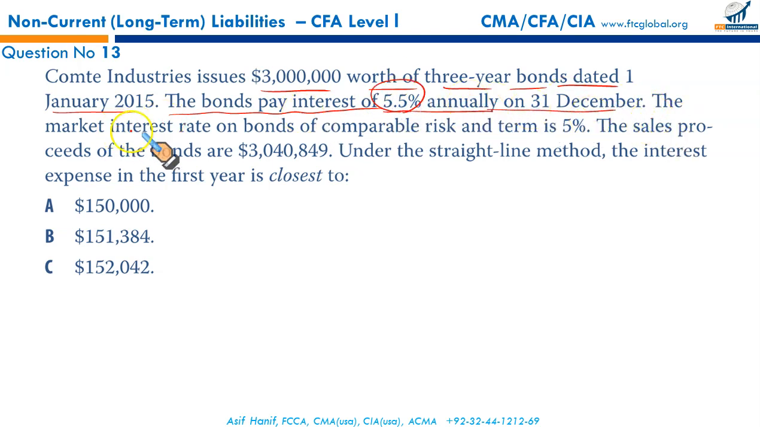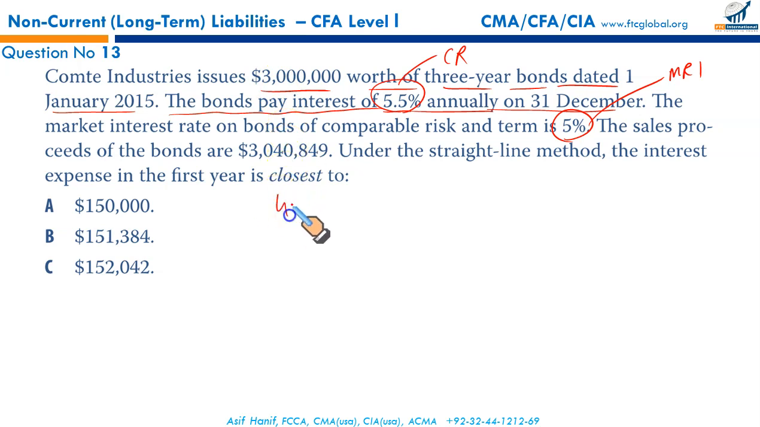That's coupon. The market interest rate on the bonds of comparable risk and term was 5%. This is your market rate of interest and this is your coupon rate. Your coupon is more than the market rate, so it's going to be a premium bond. The sale proceeds of the bonds brought you 3.04 million.